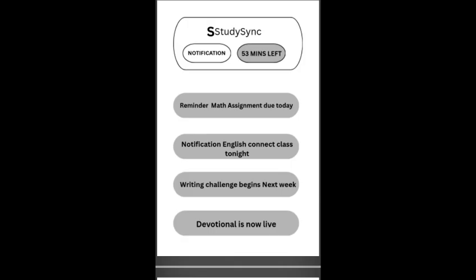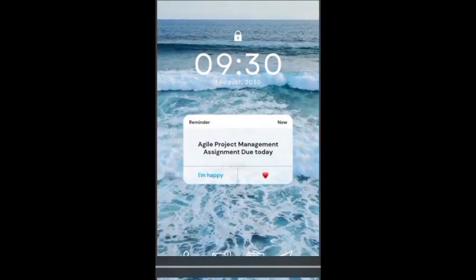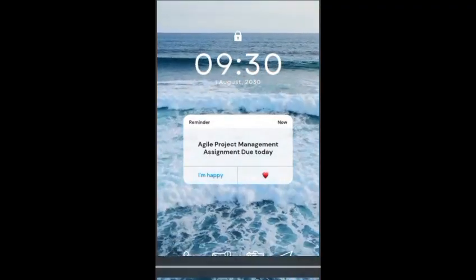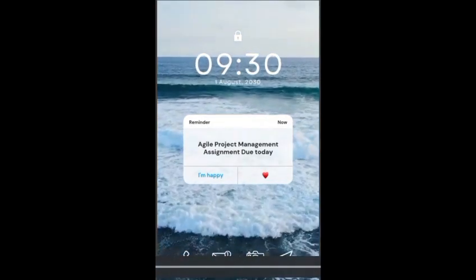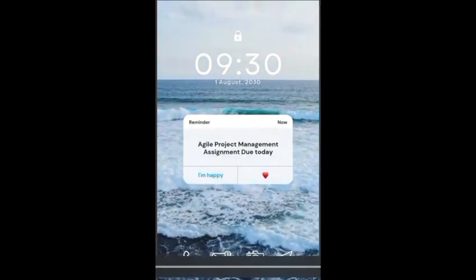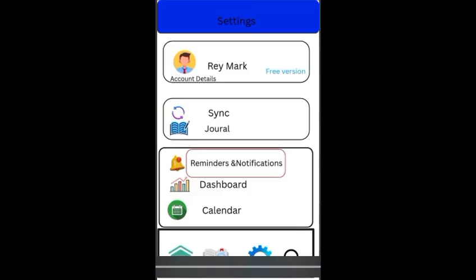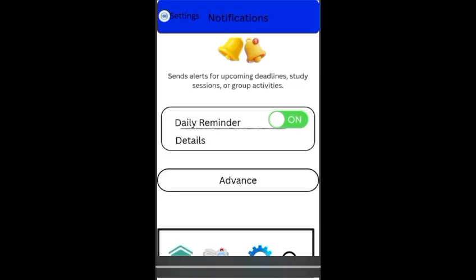Now this one is the notification and reminder system. What it does is send alerts for upcoming deadlines, study sessions, or any group activities. As you can see, it sends a notification. You just have to go to reminders and notification under settings, and there you can click notification, and then you can set daily reminders on.